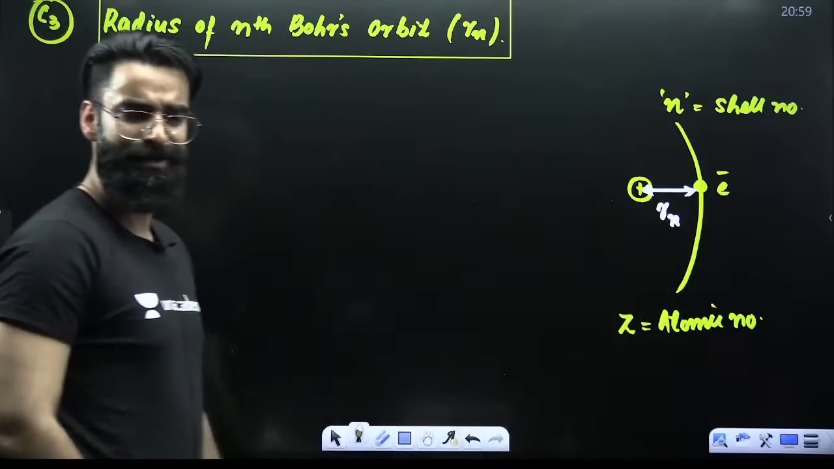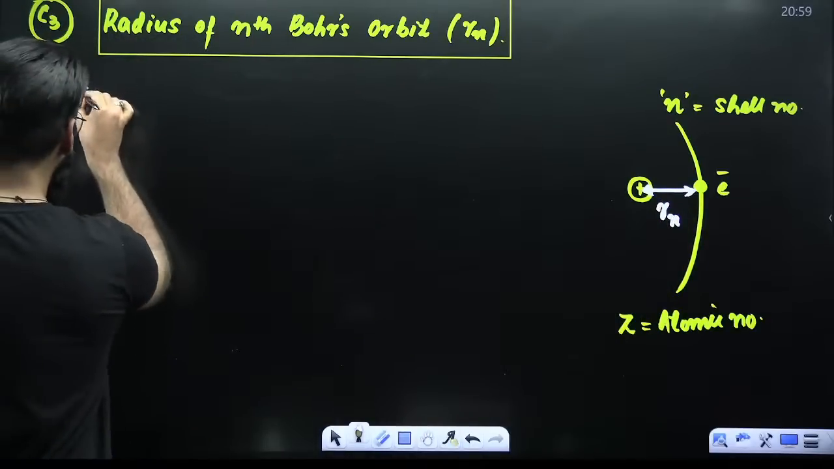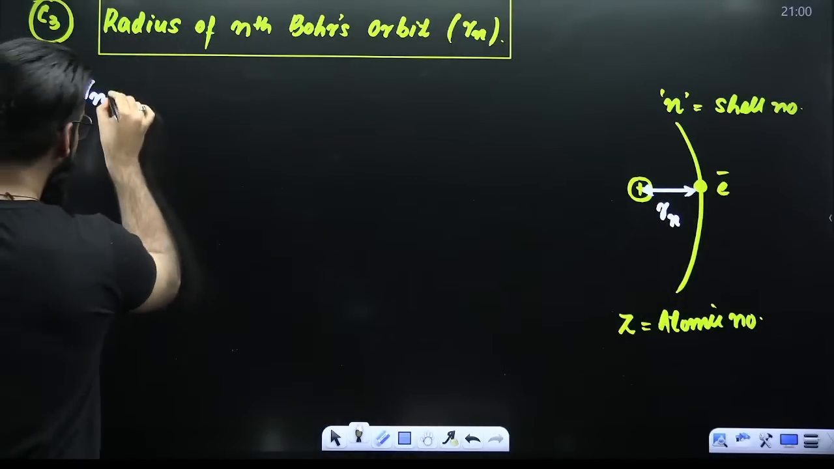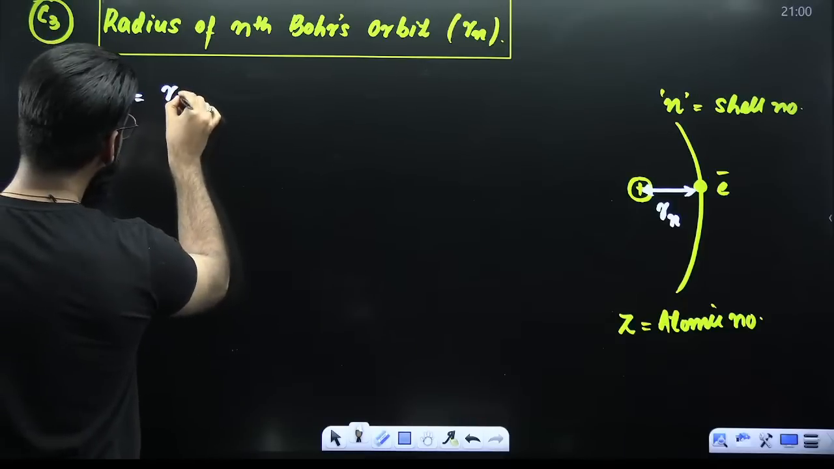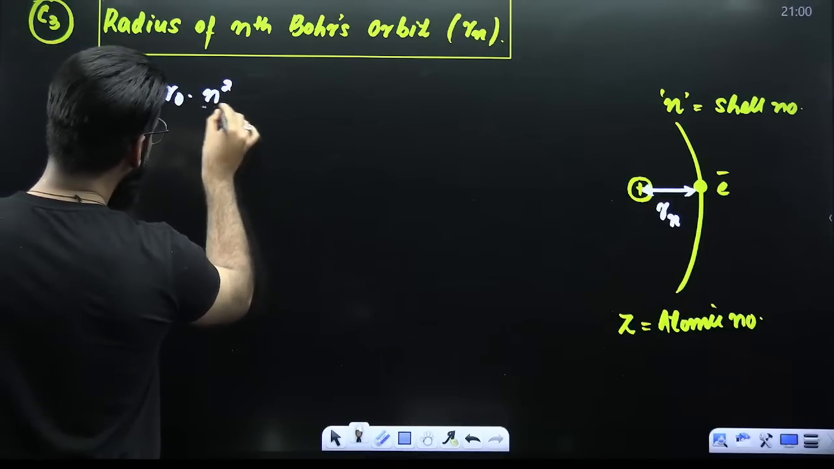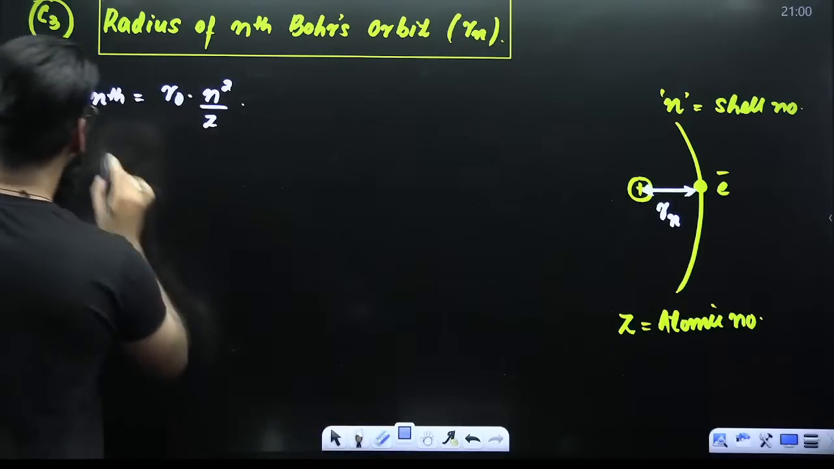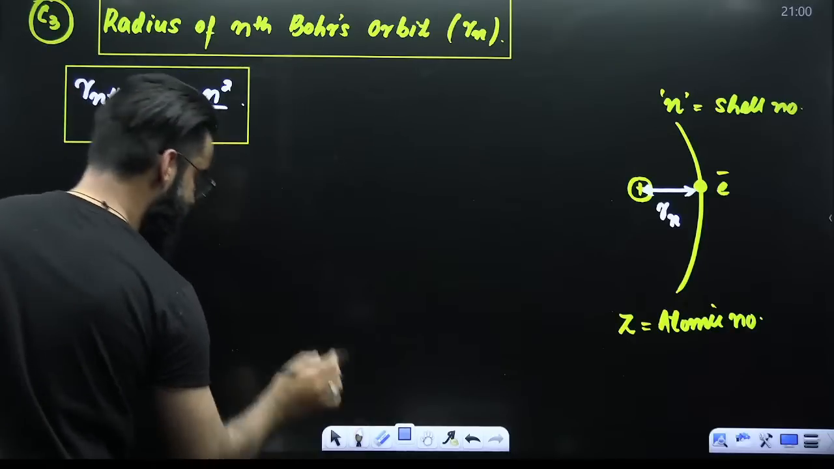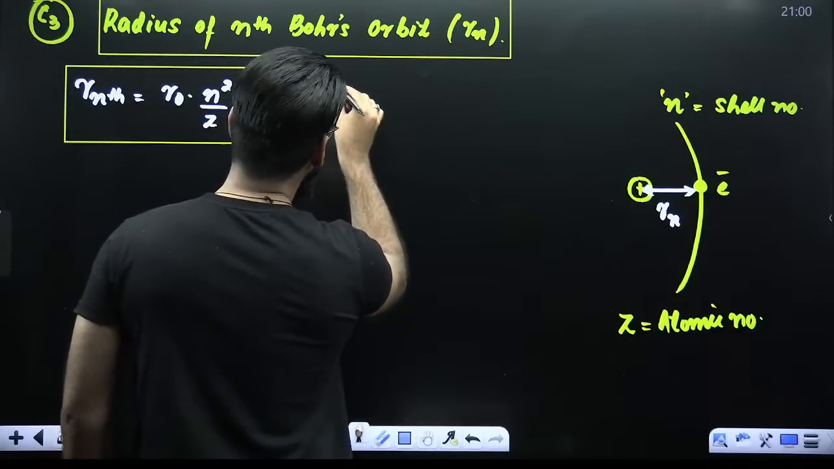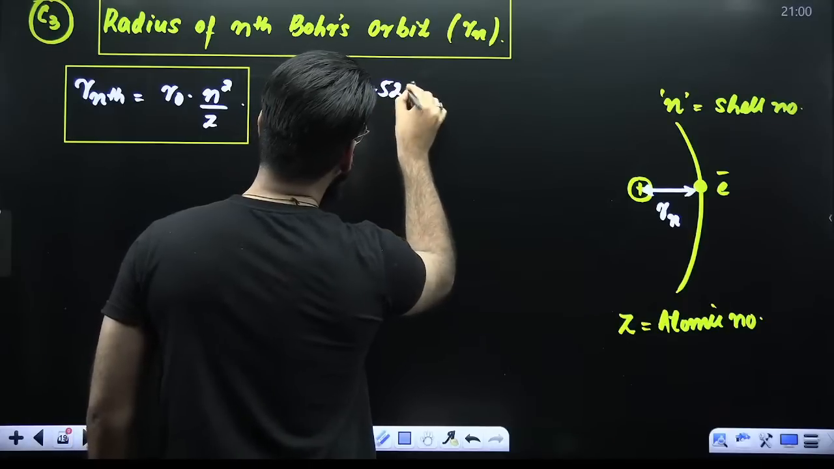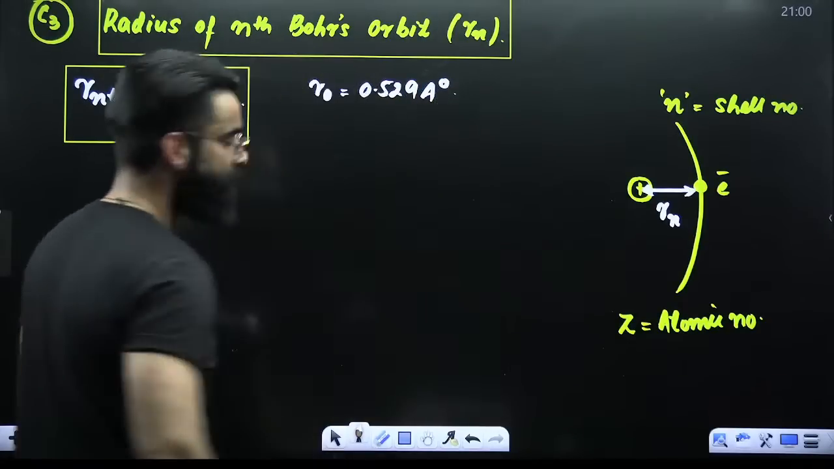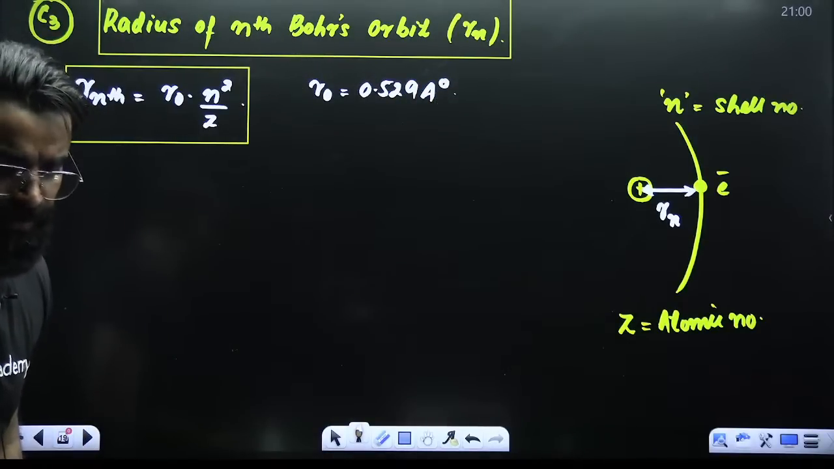How do you calculate it? I believe you already would be knowing the formula. If not, remember it. No need to derive it. Radius of the nth Bohr's orbit is nothing but R0 n square divided by Z. What is the value of R0 here? R0 is nothing but 0.529 angstroms.